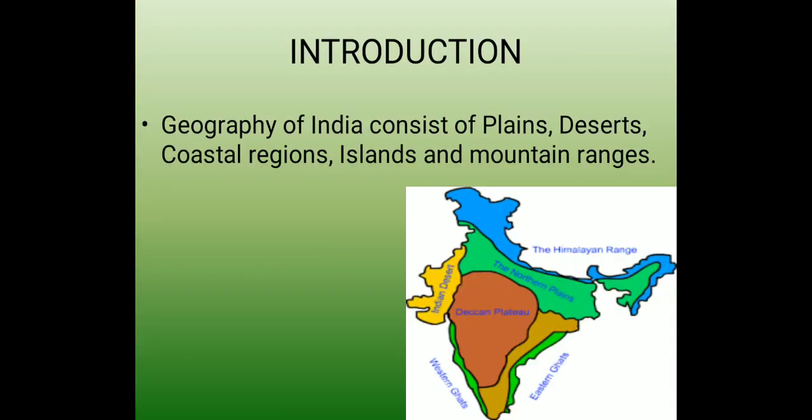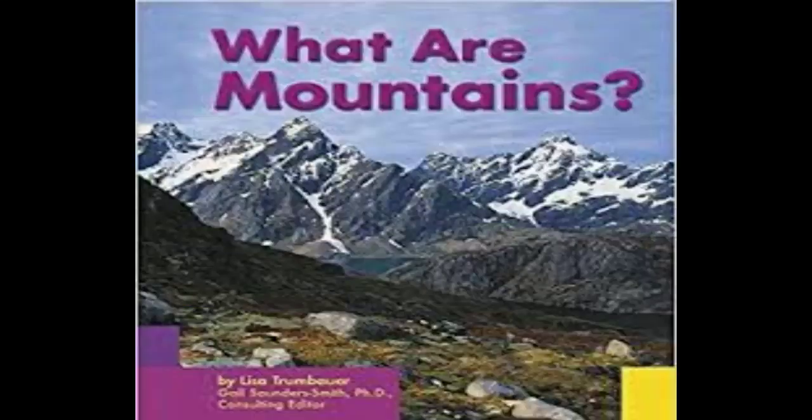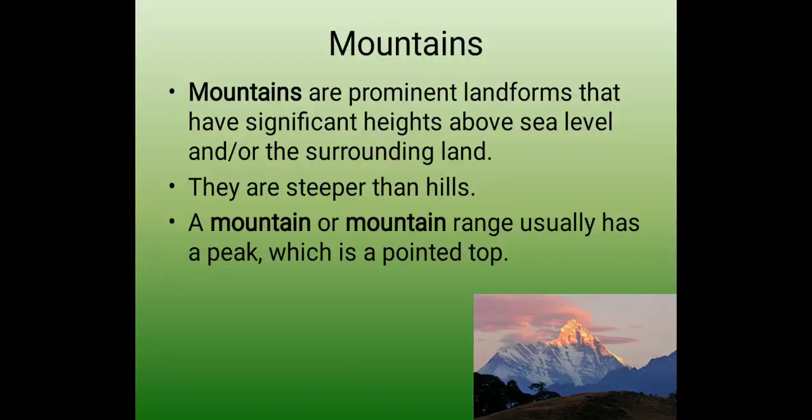First, introduction. The geography of India consists of plains, deserts, coastal regions, islands and mountains. What are mountains? The first question arising in our mind is, what are mountains? Let's study. Mountains are prominent landforms that have significant heights above sea level and the surrounding land.